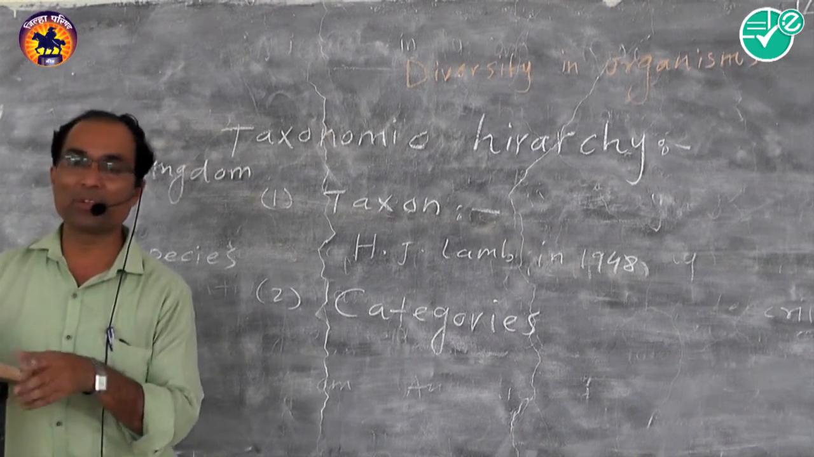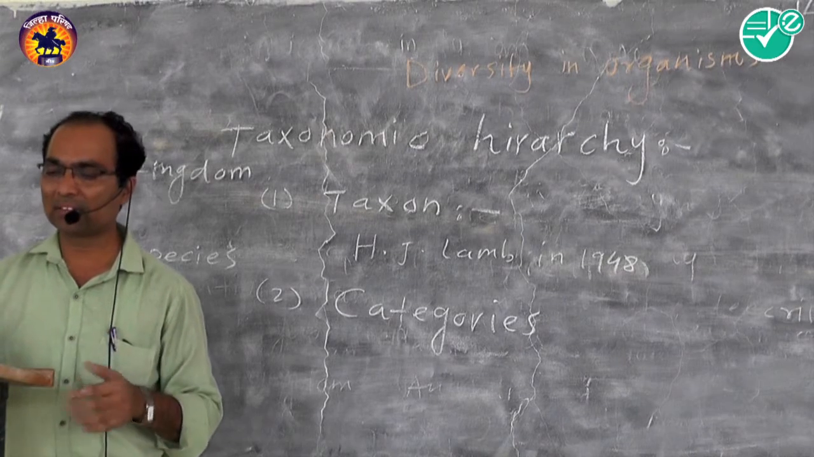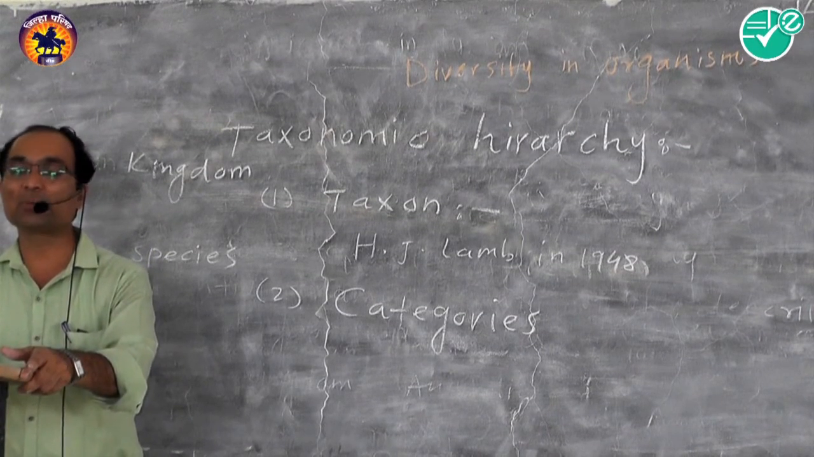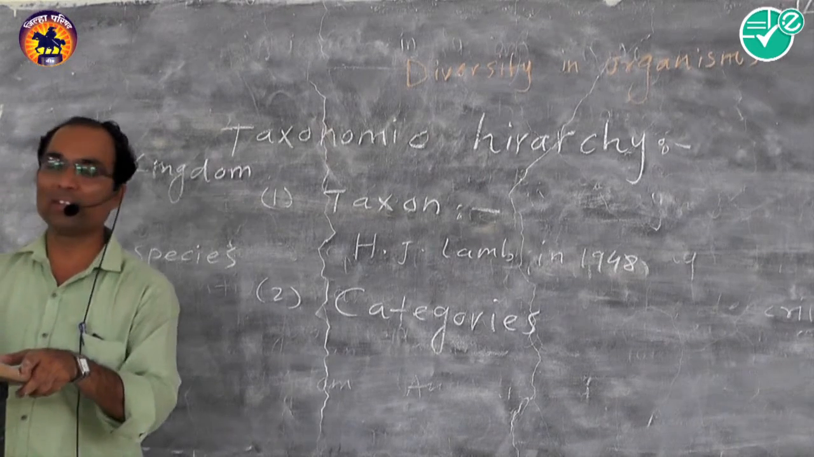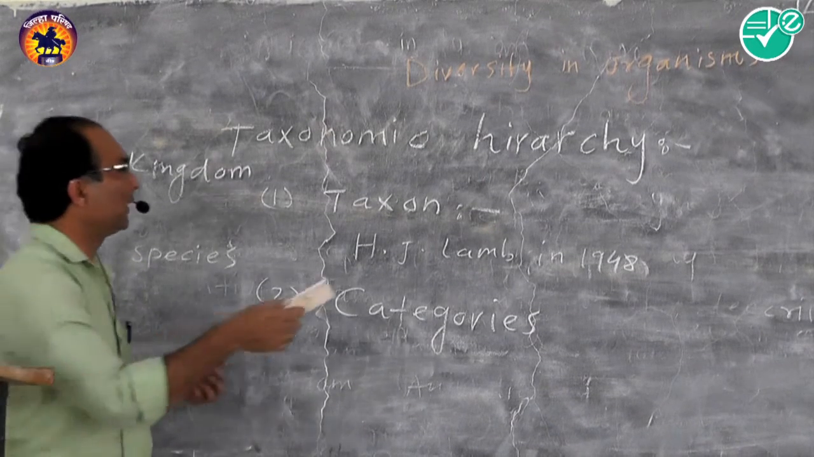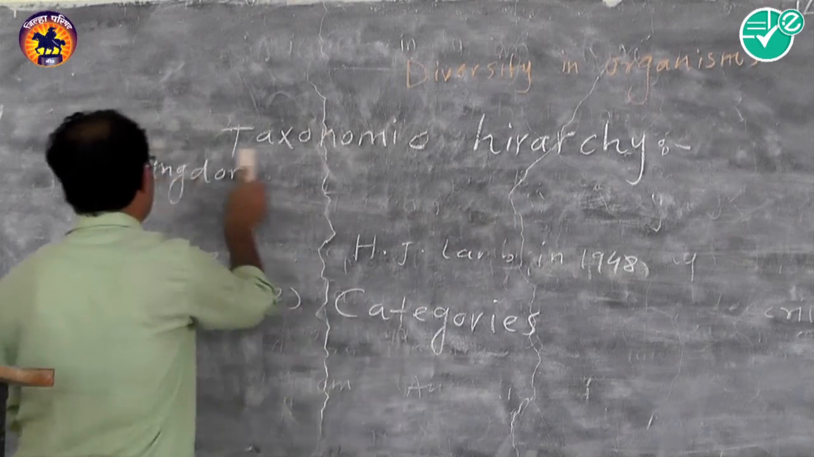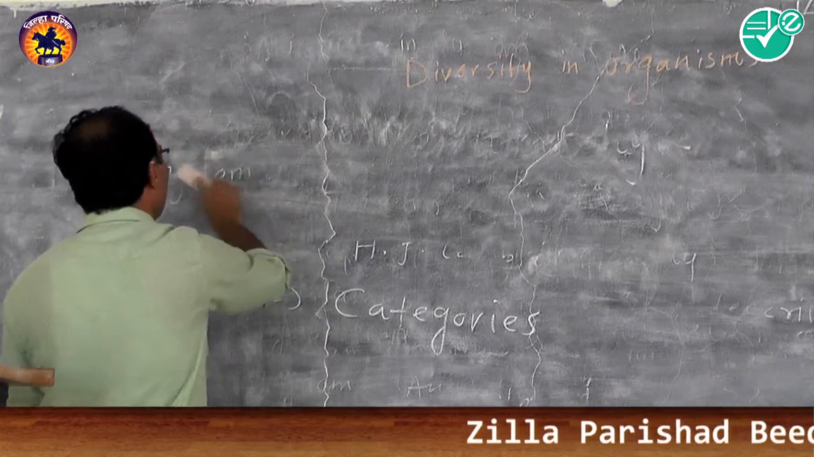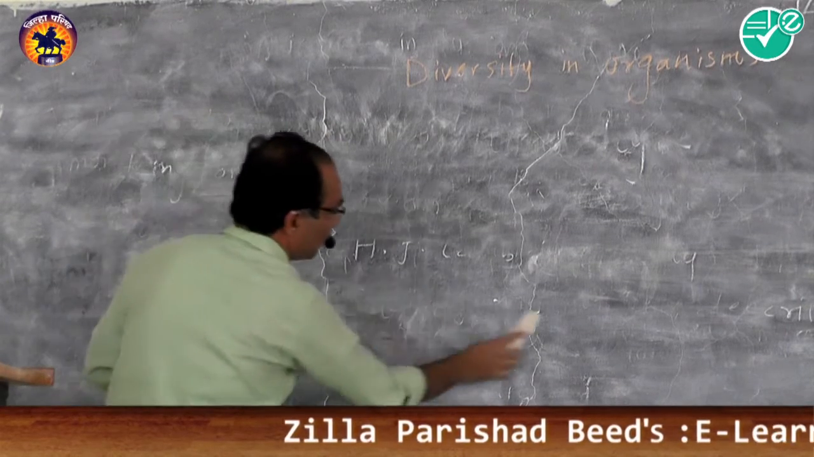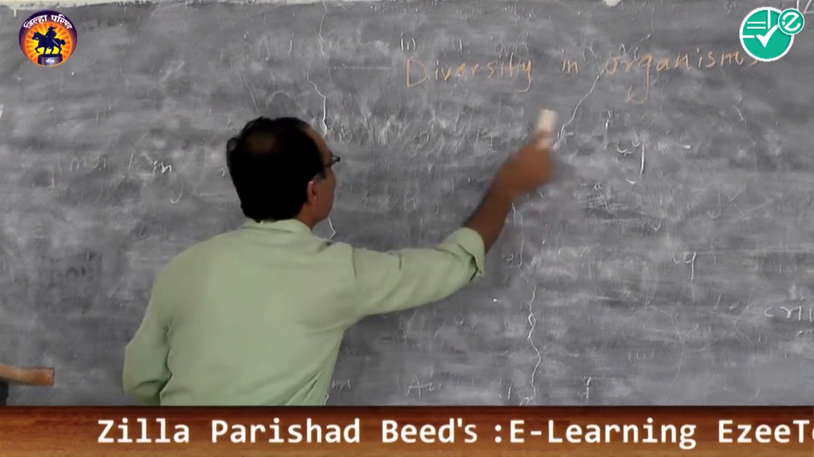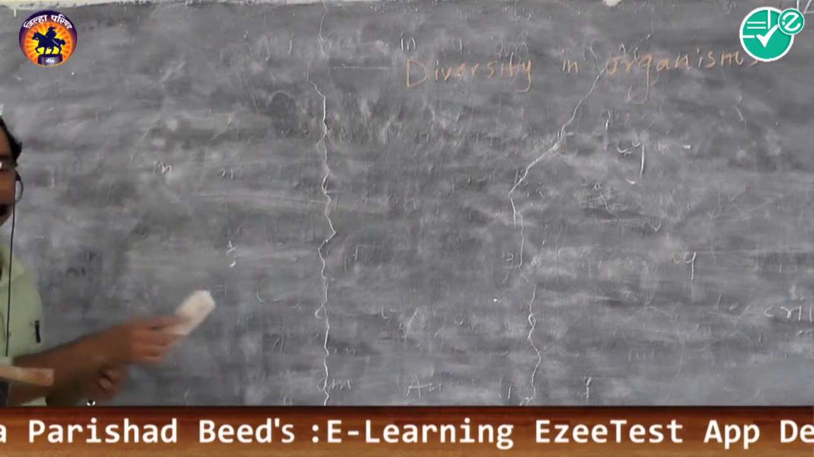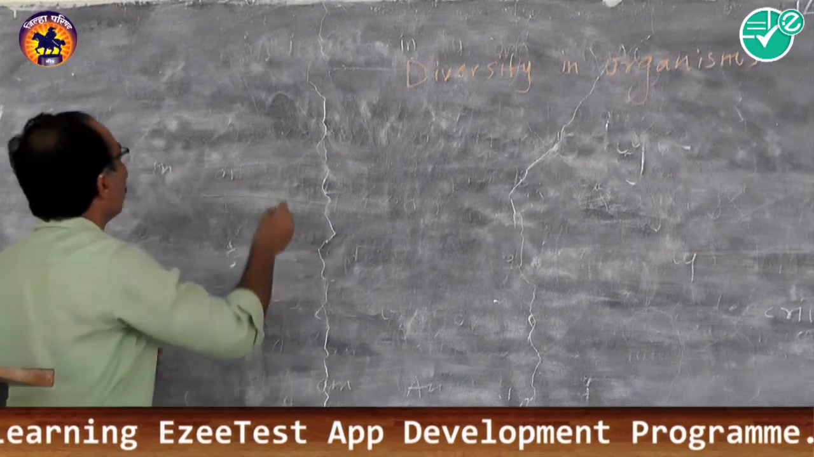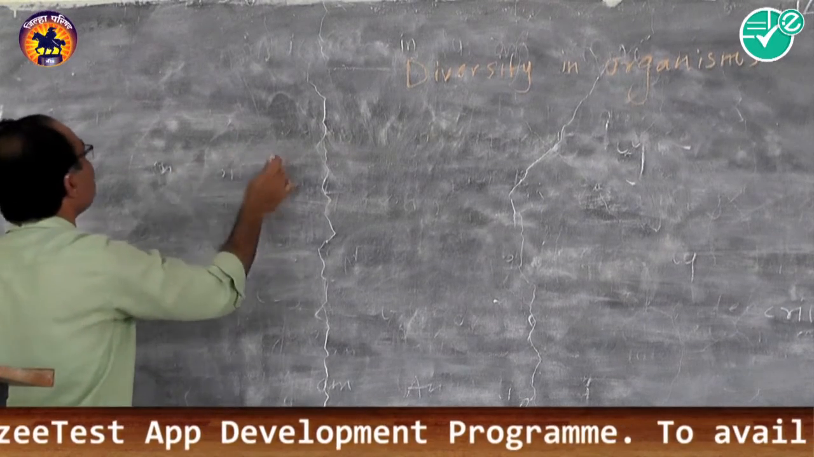Categories are kingdom, division, class, subclass, series, order, family, genus, species, like this. So we will see how the method of classification is done in plants and animals, how to classify the plants or animals using the taxa and categories. We will take the example of China rose and cobra.